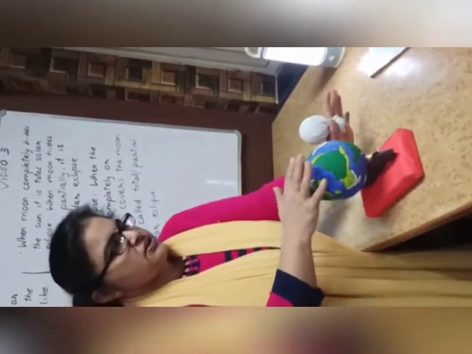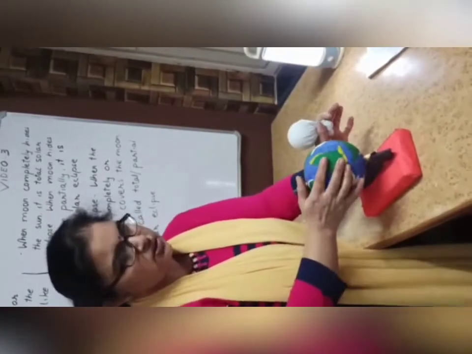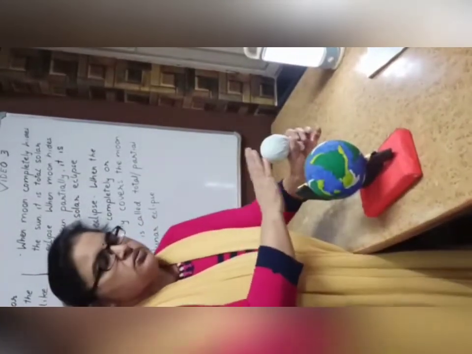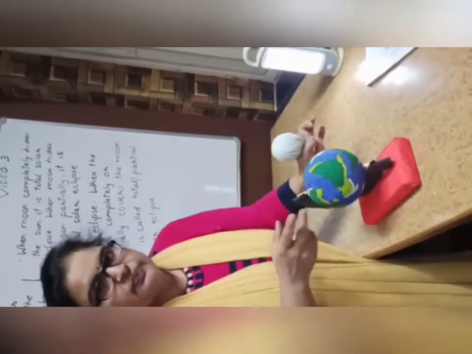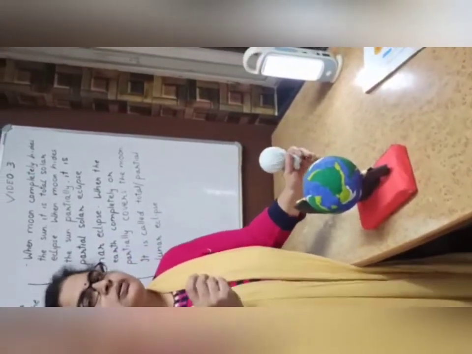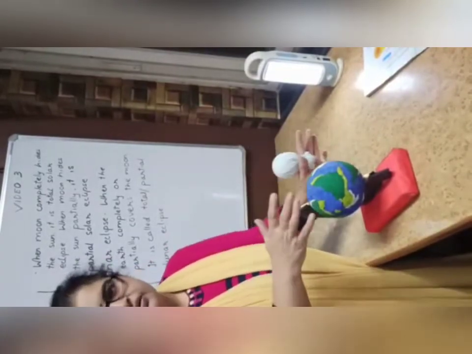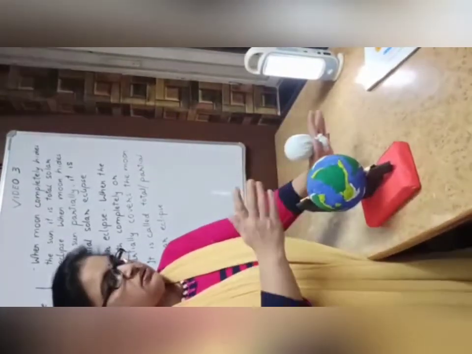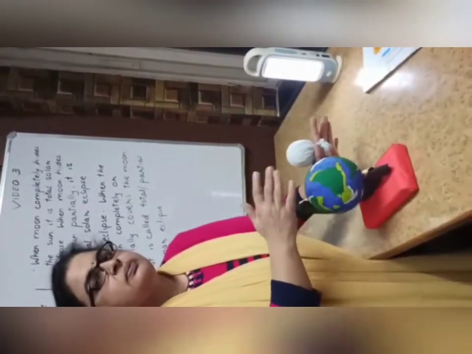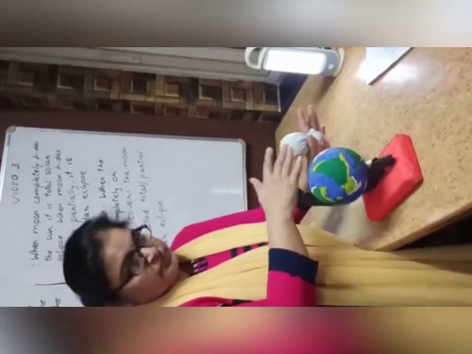If it is partial, that is, it is not that all the places of the earth will have the full solar eclipse at a particular time. Somewhere it will be partial also. That is, somewhere some part of the sun will be visible, some sunlight will be coming. So that will be called the partial solar eclipse.